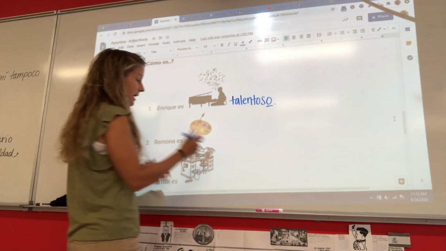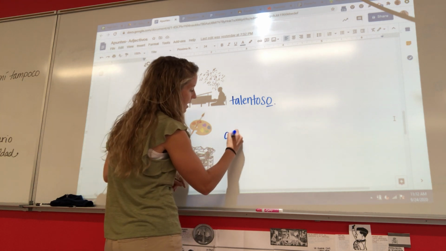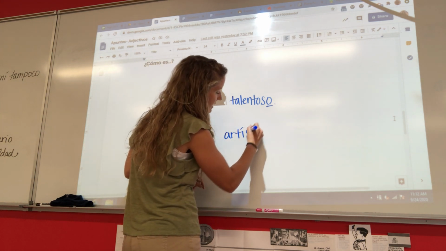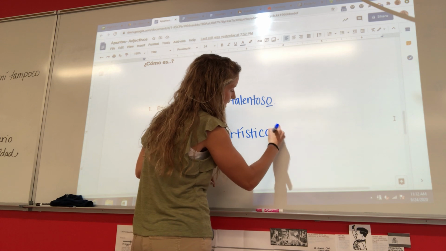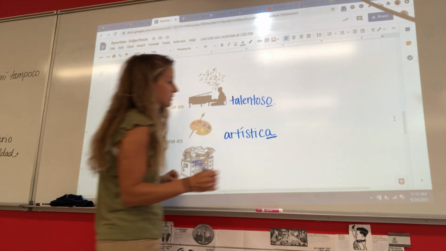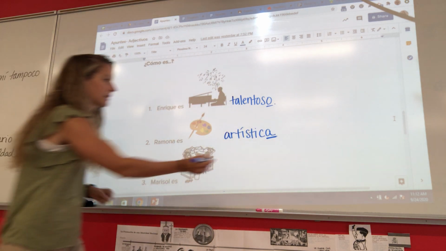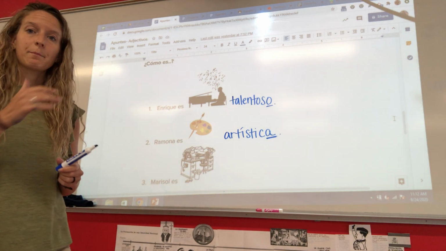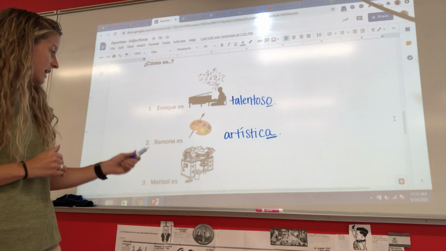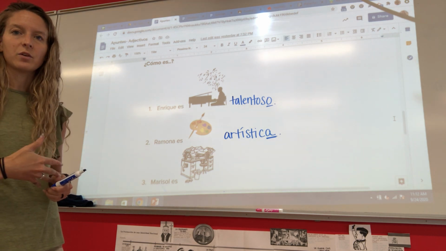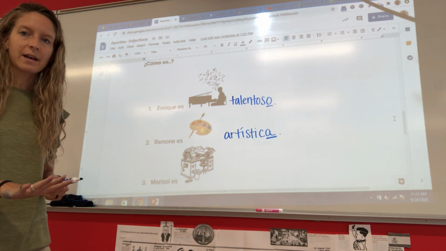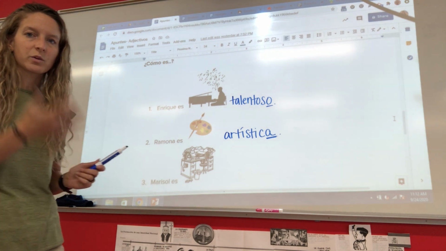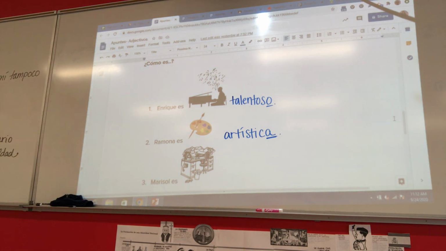Sí, Ramona es artística. With that A, okay, because she's a girl. Artística, okay? You go ahead and try adding those adjectives to the ends of our sentences for the next few. Go ahead and push pause, try that on your own, then push play when you're ready to go over the answers.